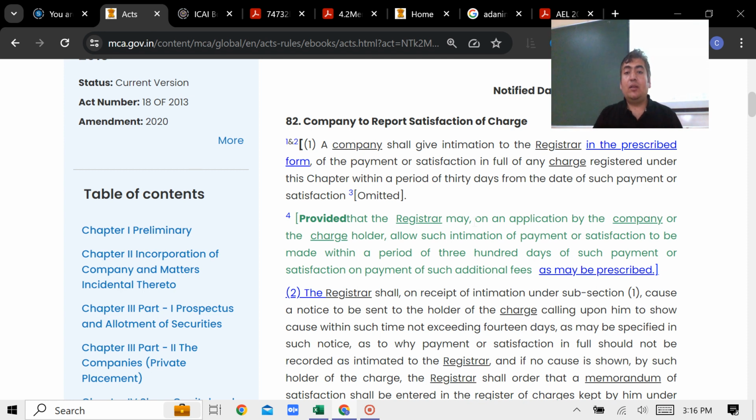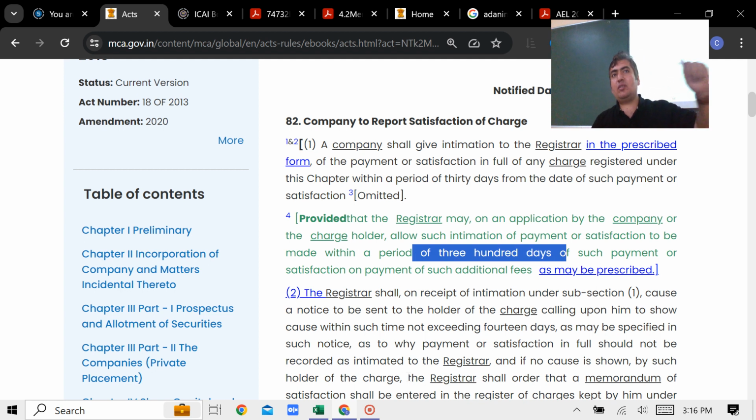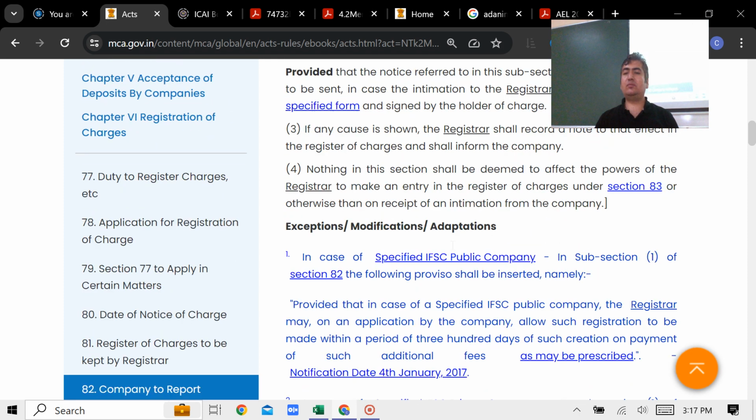ठीक है. Provided that by paying the additional duty, if you couldn't have done this, you have to register this within the period of 300 days. So the provision of section 77, the 60 days, is not here. So here, before amendment, after amendment, that drama is not here. ठीक है? So satisfaction 30. देखो सीधे से बात समझो. Creation 30, 300 before amendment, 30, 60 after amendment. Modification same, model copied. Satisfaction 30, 300. That's all. और वही 14 days वाली नोटिस की बात की गई है.